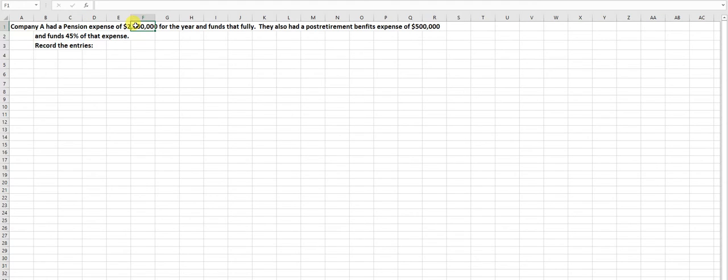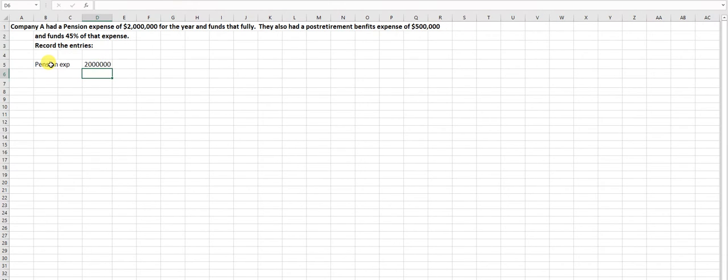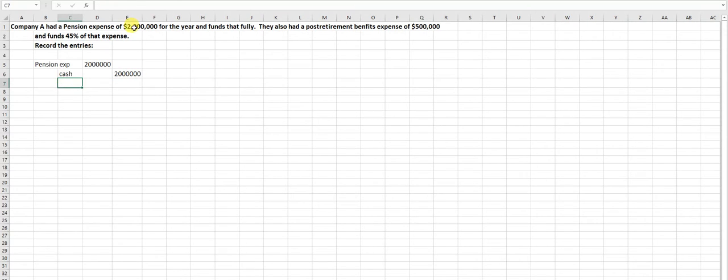So we have pension expense of $2 million, and I'm just going to record that. I need to put it on my income statement because it's an expense of $2 million. The fact that it says it funds it fully means I'm going to credit cash. It's that simple. So there's my entry for that.